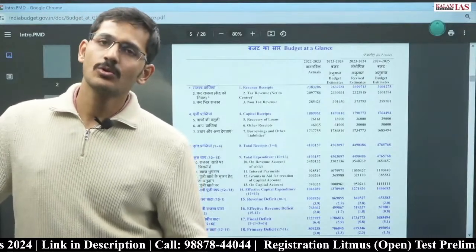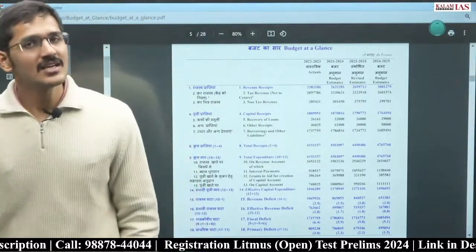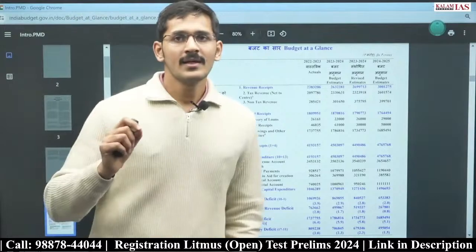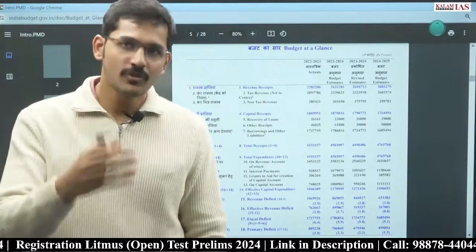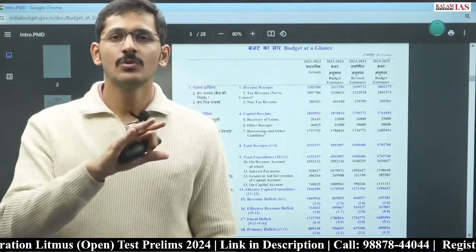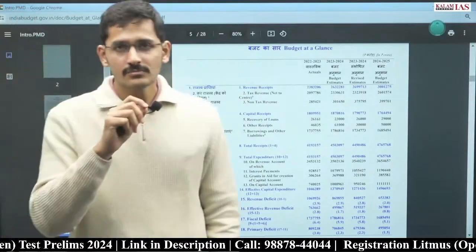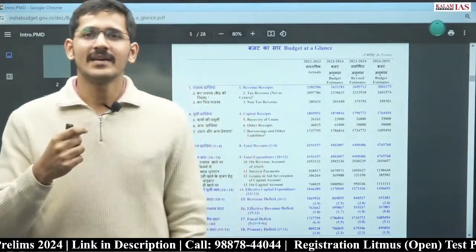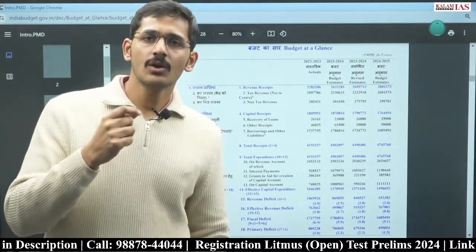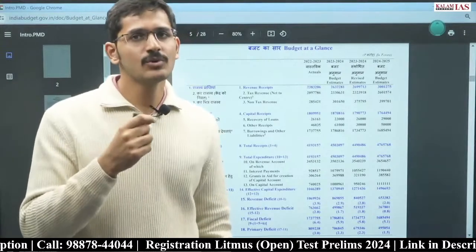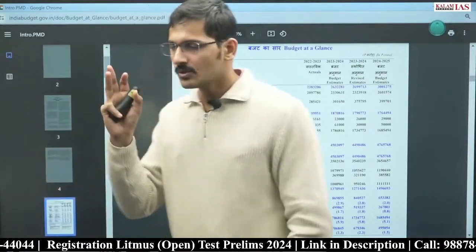Our purpose is not to memorize or ratify any of the data, any of the figure that is given here. Our purpose is to ensure that we understand what the government is trying to tell us. Government budget से लोगों को कुछ inform करती है कि अच्छा ऐसा ऐसा खर्चा हुआ है, ऐसे ऐसे हमारी कमाई हुई है. These are the expenditure, these are the receipts that we have. Now we should be able to understand, as a citizen and as a UPSC aspirant, what the government is trying to tell us, and for that we have to have conceptual clarity about different terms that are given in this particular document.